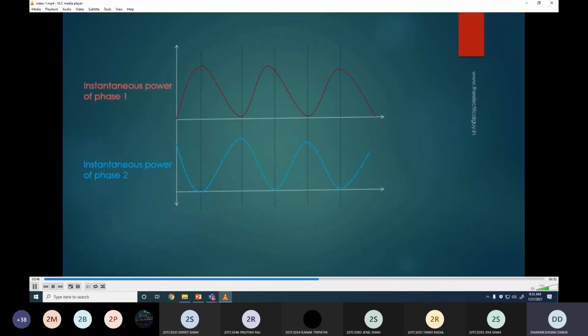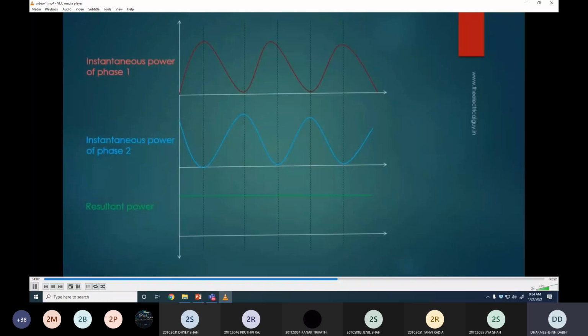Here you can notice that when the power output of resistor R1 is 0, the power output of resistor R2 is maximum and vice versa. If we add the instantaneous power of both the phases, we will find that the resultant power is constant and equal to the peak power Pm of one phase. In simple words, the power output of a two-phase generator is constant and better than a single-phase generator.